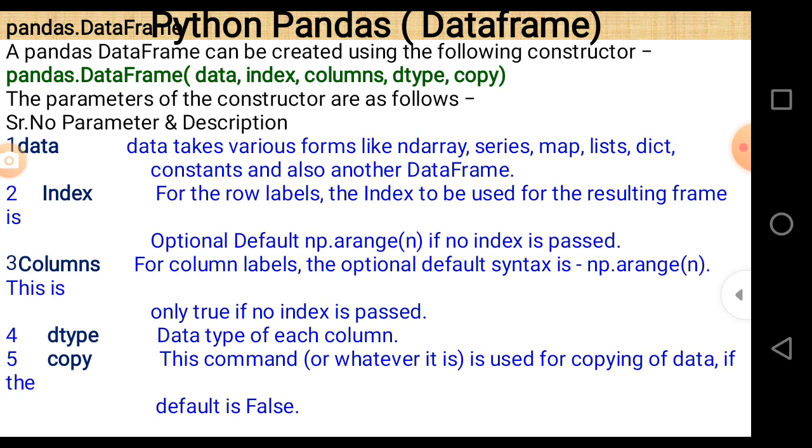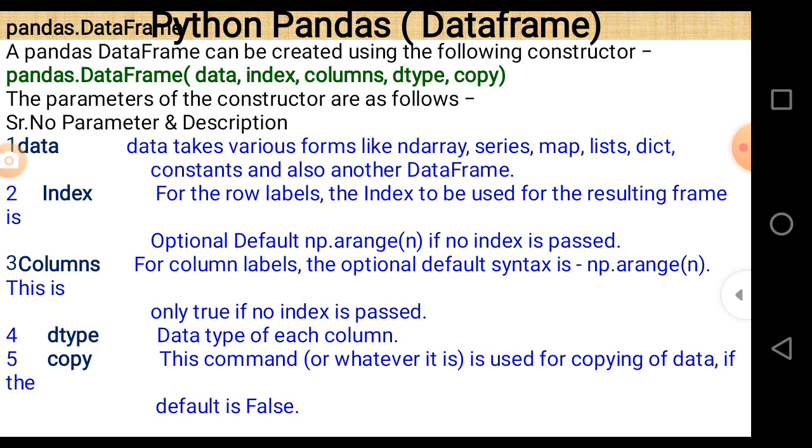Next, Python data frame. What is a data frame? A Python data frame can be created using the following constructor. The first question in our mind is, how can we create a data frame? To create a data frame, just write the name of the library, in this case pandas, then the dot operator, and after that write DataFrame, in which D and F are in capital letters.